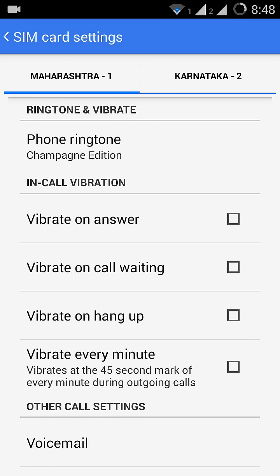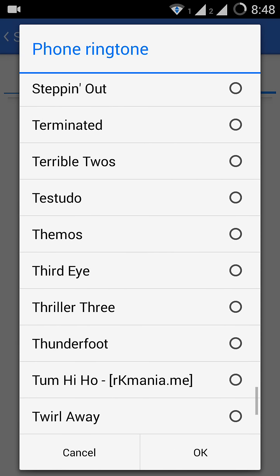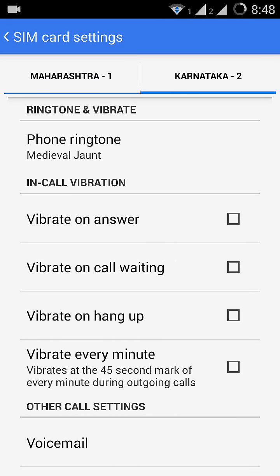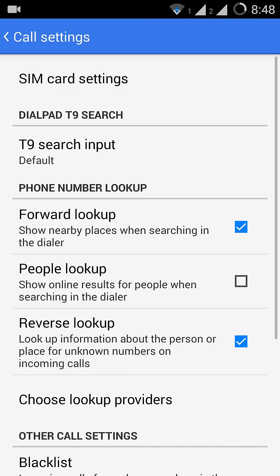Okay, you can set custom ringtones for both SIM cards. See, this is the secondary SIM card, and you can also set the same ringtone for that. If you want to set a different ringtone, you can set it. That's it. It's done.